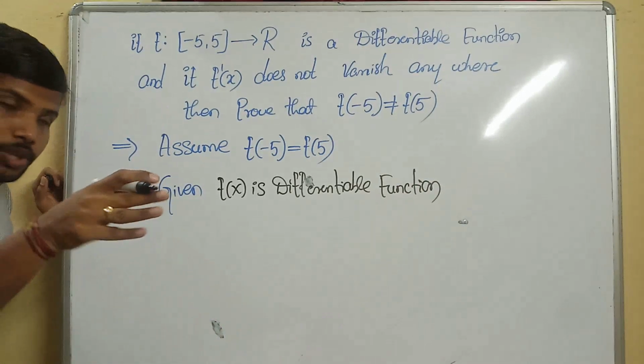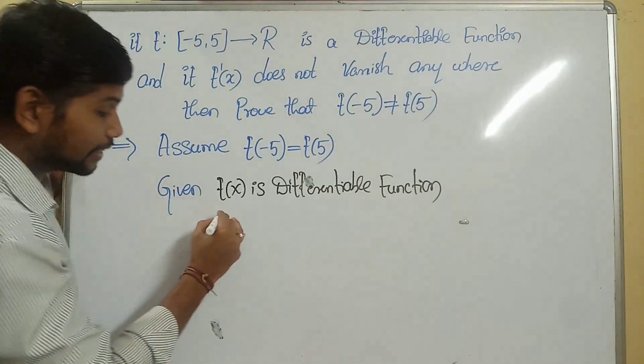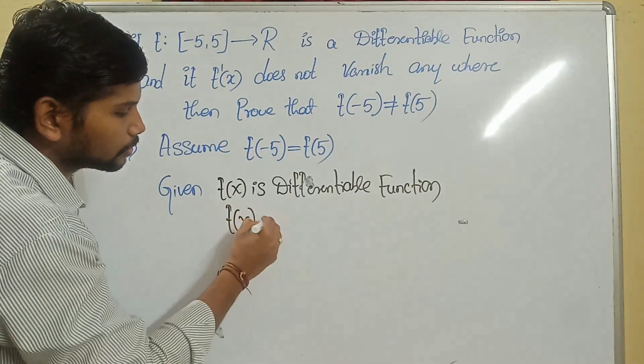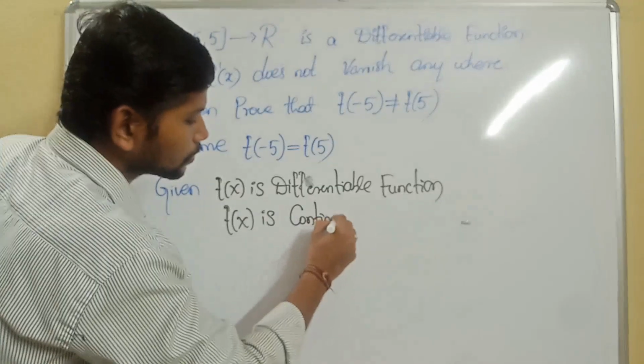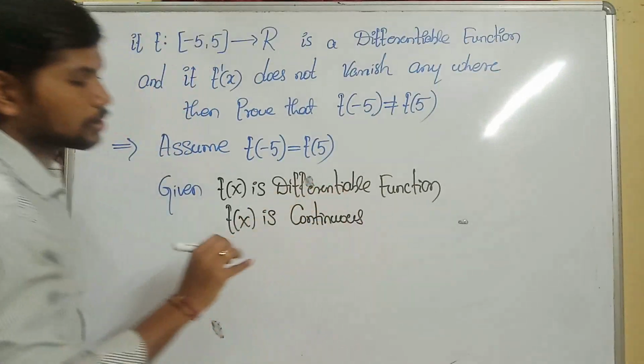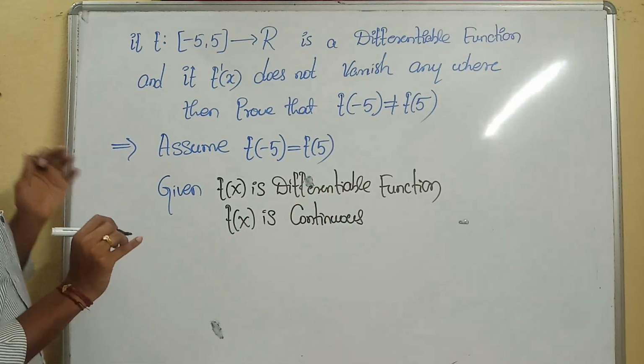If the function is differentiable, then it must be continuous, that we know. So f of x is continuous on the given interval, okay?